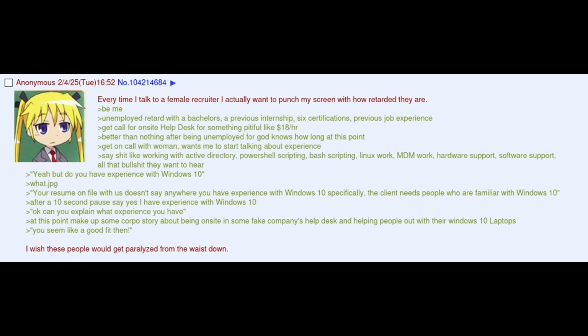Every time I talk to a female recruiter I actually want to punch my screen with how bad they are. Be me. Unemployed with a bachelor's, a previous internship, 6 certifications, previous job experience. Get call for on-site help desk for something pitiful like $18 per hour. Better than nothing after being unemployed for God knows how long at this point.